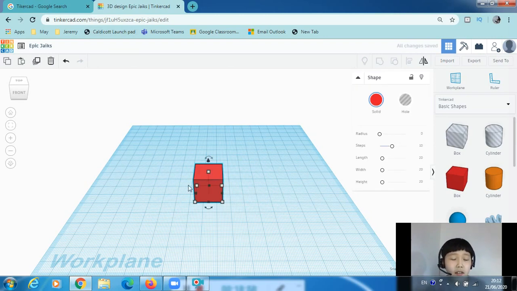So you click on it, then you would press the two sheets of paper, then the clipboard. You press that, then it copy and pastes it. Or if you know your shortcuts, copy is Control C and paste is Control V. So you can just do Control C, then Control V. Then boom, we've got it again.